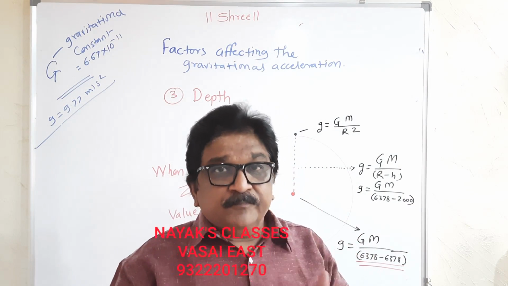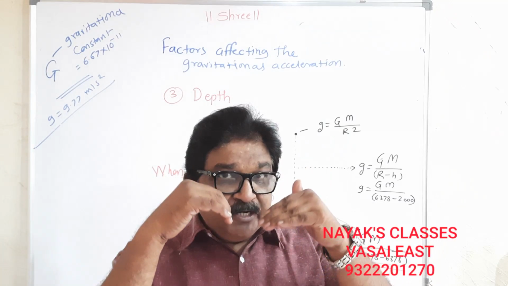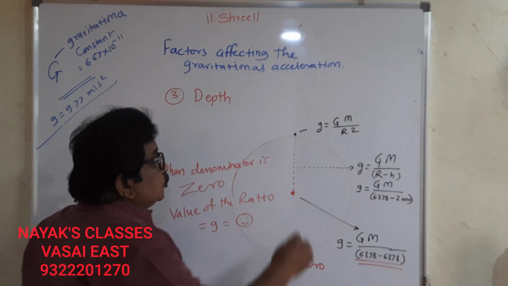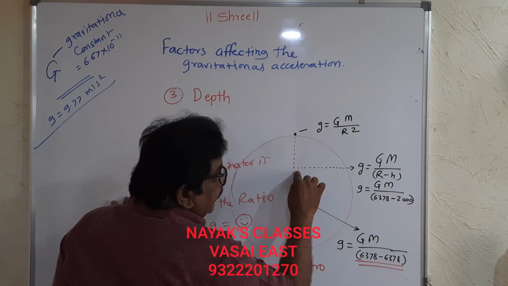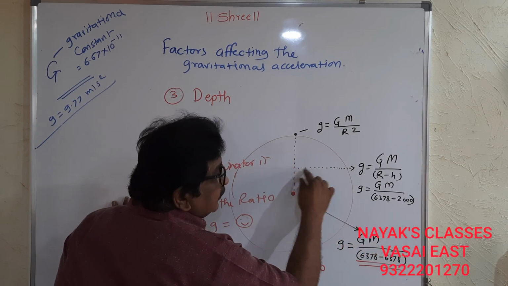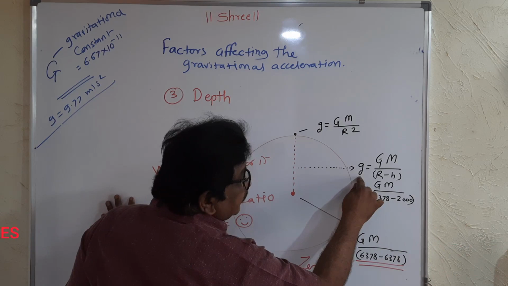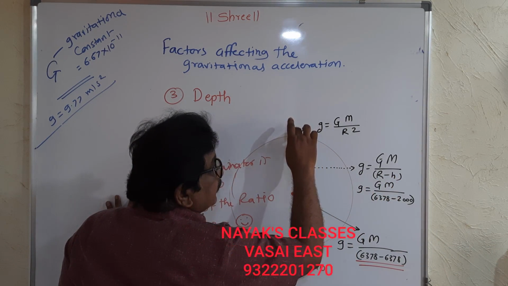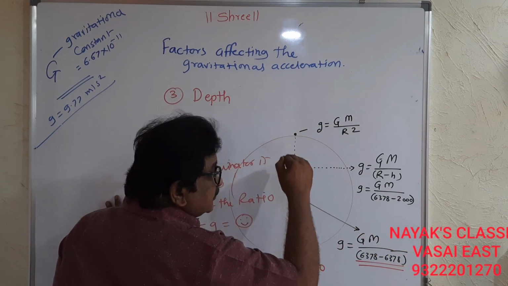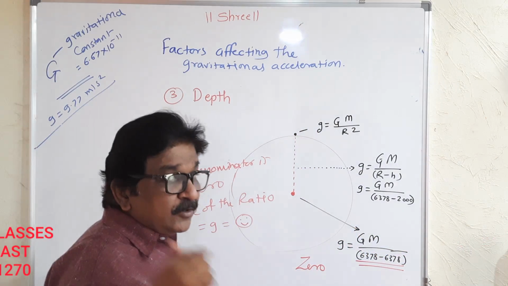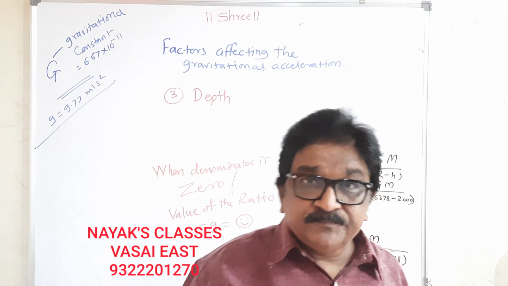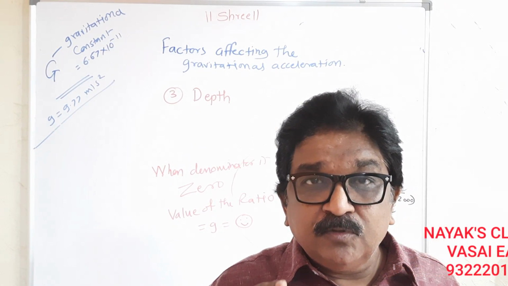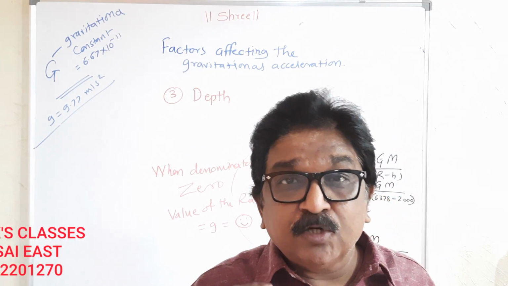Now we are digging, going slowly towards the center of the earth. So suppose we are digging and coming towards the center of the earth, and g now has R minus h, a negative height. We are going down and down and down.